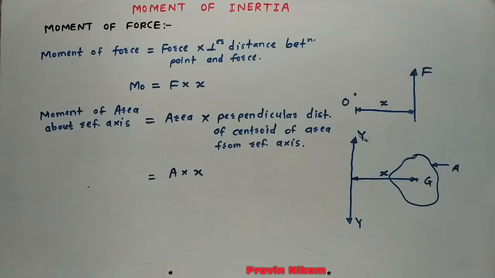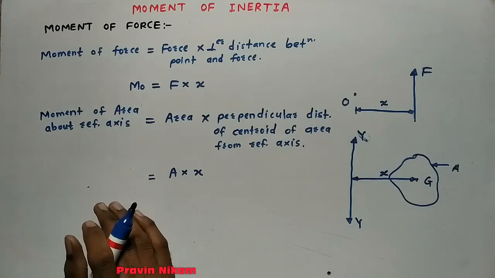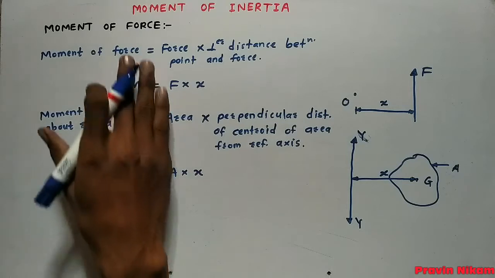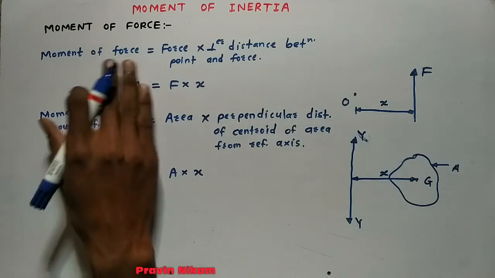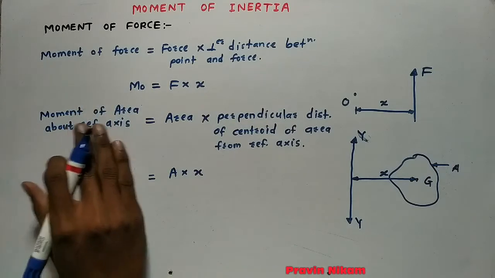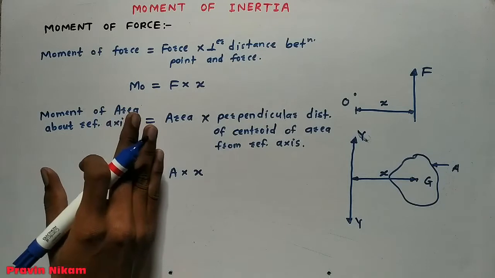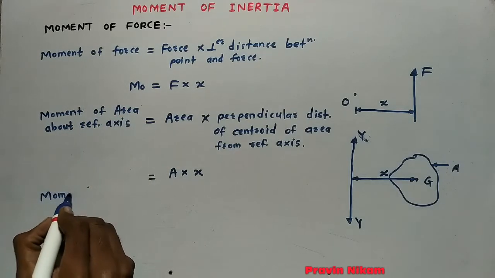Now instead of force we have taken area, so moment of force changes into moment of area. Now take the moment of this moment of area. Then what will happen?